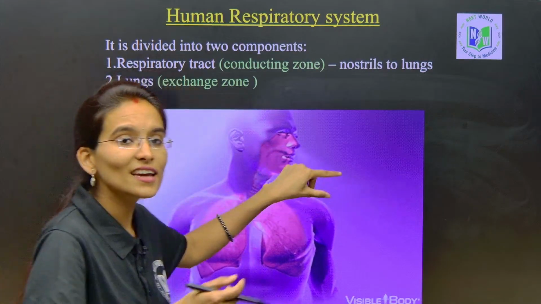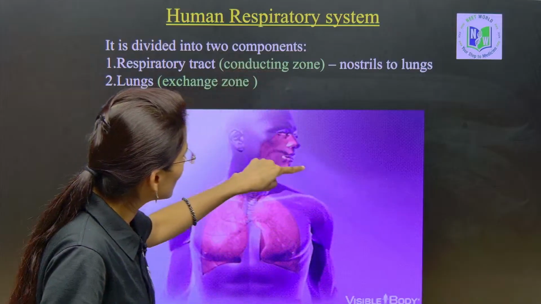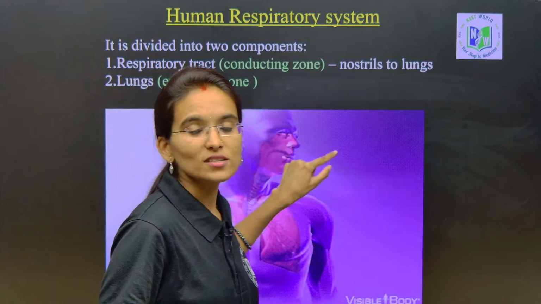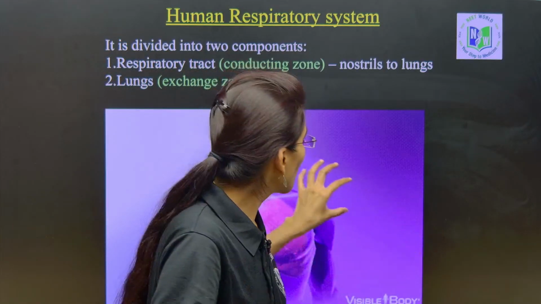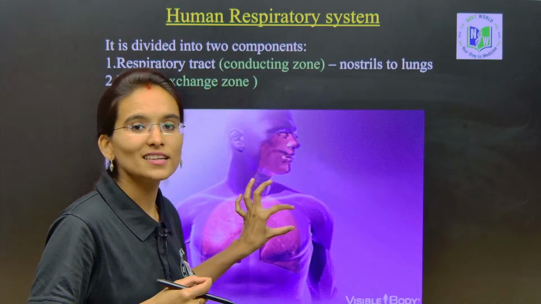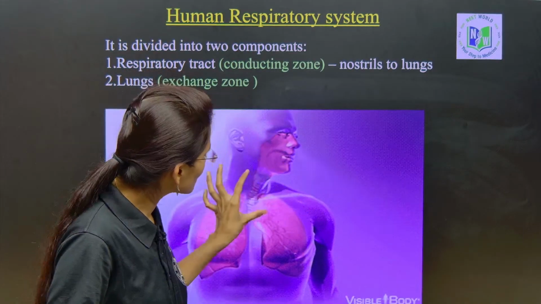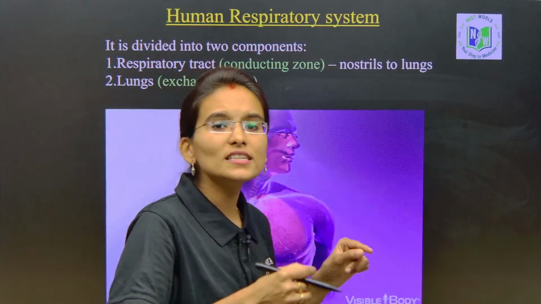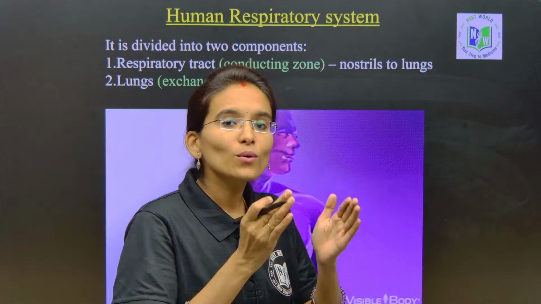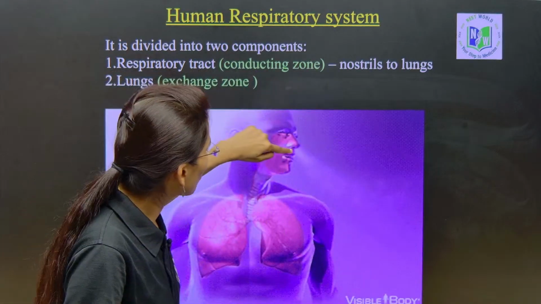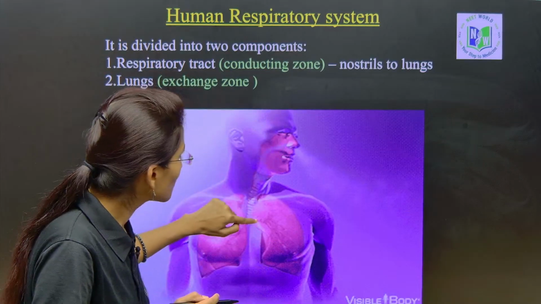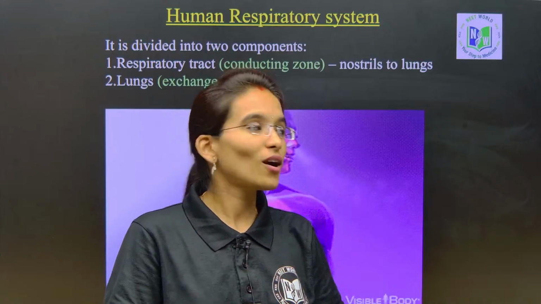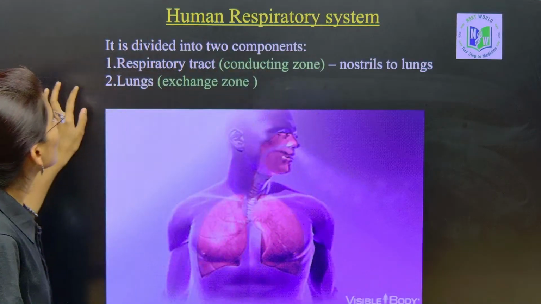He is inhaling the oxygen, right. During this inhalation process, the oxygen is going to be filled inside the lungs. During this process, the pharynx, trachea, bronchi and bronchioles, all these parts are involved. Each and every part, starting from the nostrils to the lungs, this complete pathway which is involved, is called the conducting zone.